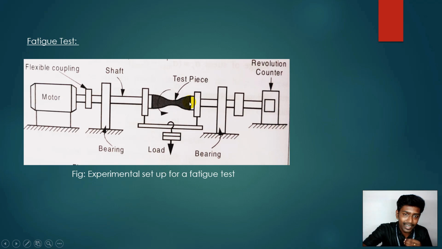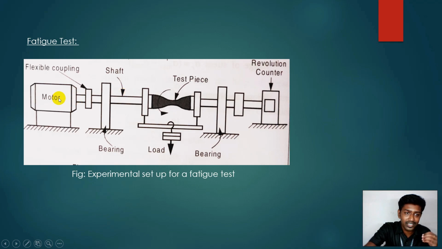The load will be added to the test piece based upon the requirements. During the test they will be ready with a number of test pieces of the same material. They will fix one here and apply the maximum load that can be accepted by the test piece. Before the start of the experiment they maintain a constant speed in the shaft.